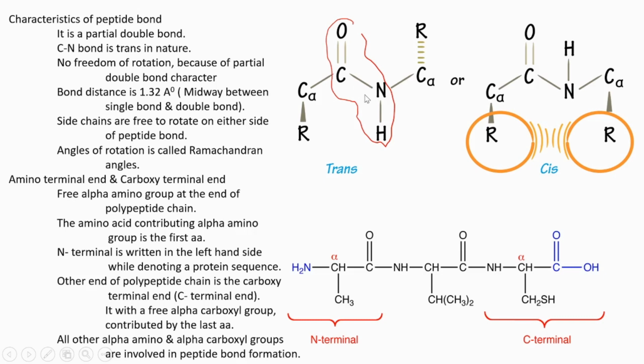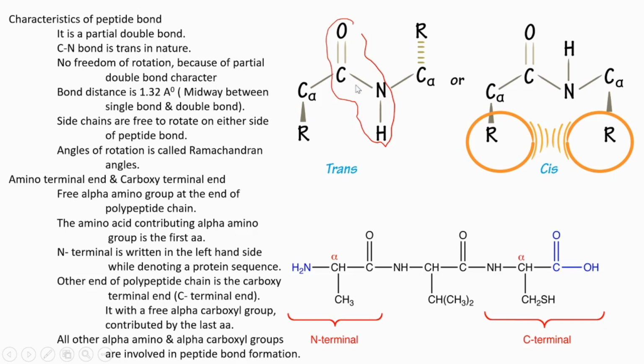Usually it is trans in nature, meaning you look at its arrangement to the opposite side, and this is a cis arrangement, where both oxygen and hydrogen are arranged to the same side. So peptide bonds usually have a trans arrangement, and as it has a partial double bond character, it cannot rotate.